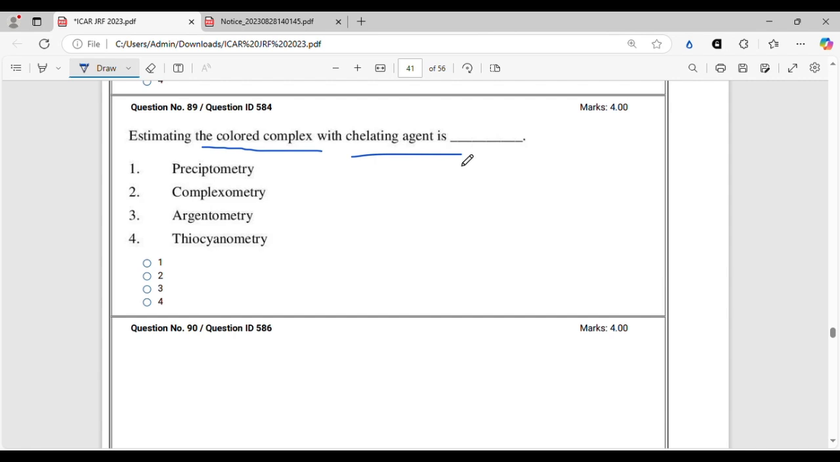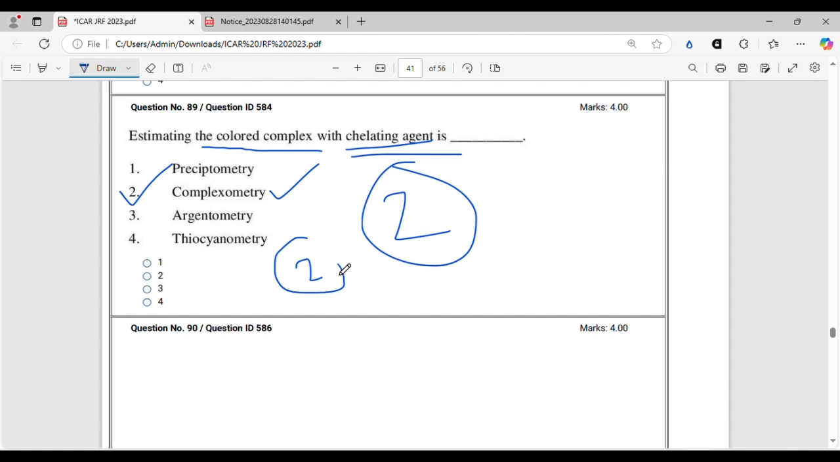So this is called colored complex with chelating agent. Wherever a chelating agent is used, that is called complexometry. I think in your UG you have done the determination of calcium and magnesium ions in the soil. That involves complexometric titration with EDTA, ethylene diamine tetraacetic acid, right? Whenever a chelating agent is used, it forms a complex along with the metal ions. That is why it is also called complexometric titration. Wherever a chelating agent is used, it forms a complex, and that is why it is called complexometry. All right, option 2 will be the correct option.